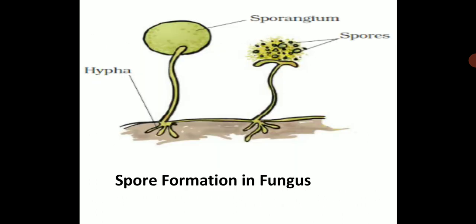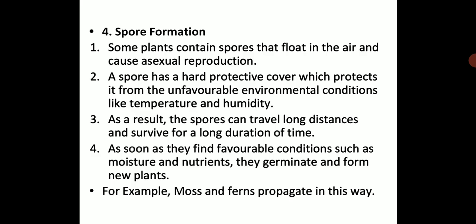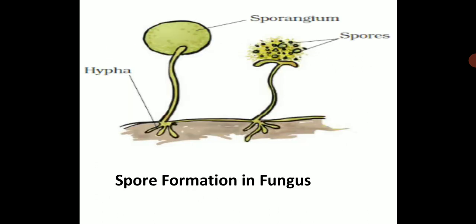So here this diagram you have to draw. You should know how spore formation in fungus happens and how it gets carried away, and when they get favorable conditions, proper nutrients and moisture, then they will grow again. So here you have seen a spore with a hard protective layer. The spores can travel long distances and can survive for a longer duration of time. Then they will fall on the ground and germinate, and then they will grow into a new plant.